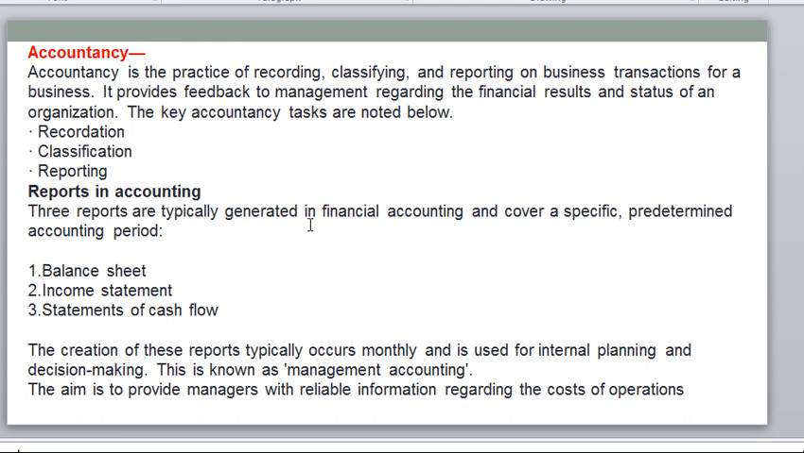It's advanced. So in accounting we need to record, classify and summarize. But accountancy is advanced. It's a practice of recording, practice of classifying, practice of reporting. So this is called accountancy.